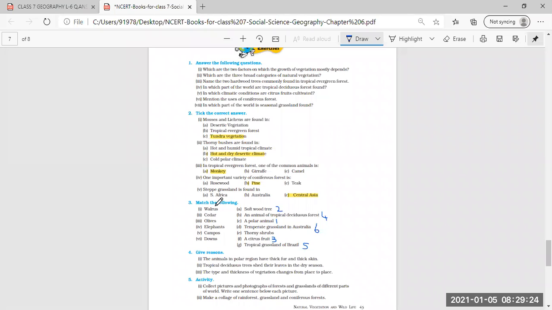So I'm repeating it again. Once again, check it. Walrus, the polar animal; cedar, softwood tree; olives, a citrus fruit; elephants, an animal of tropical deciduous forest; campus, tropical grassland of Brazil; and downs, temperate grassland in Australia. I think it is clear now. Yes, ma'am. Okay, good, very good.